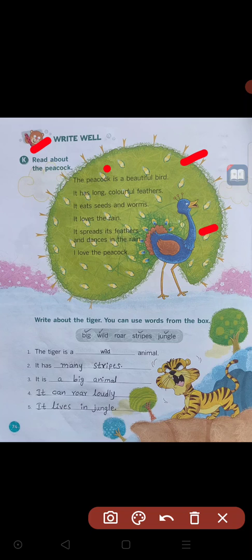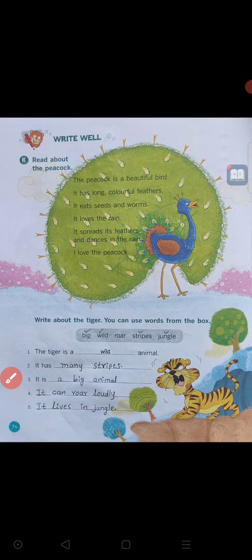Okay, once again I will read them. Please listen carefully. The peacock is a beautiful bird. It has long colorful feathers. It eats seeds and worms. It loves the rain. It spreads its feathers and dances in the rain. I love the peacock. These are the lines they have given about this bird, the peacock.